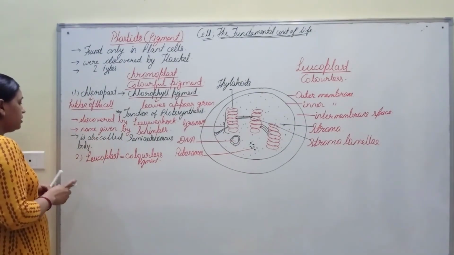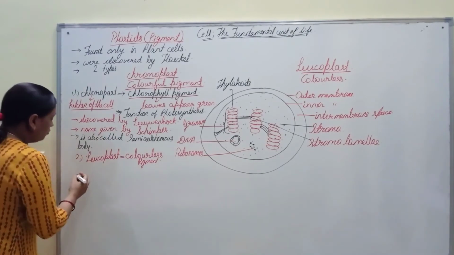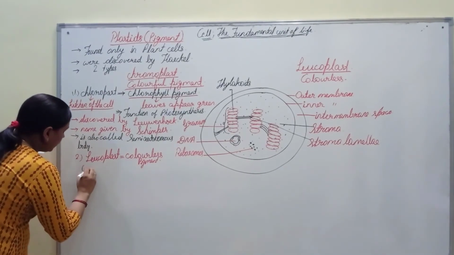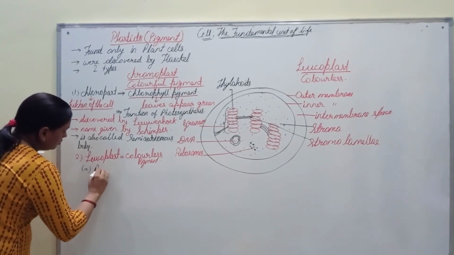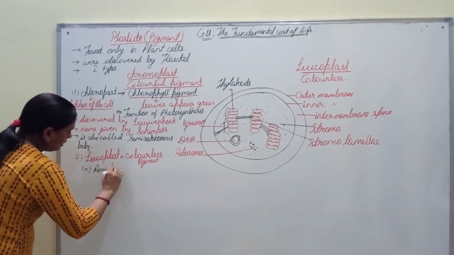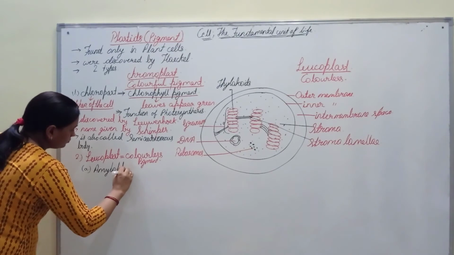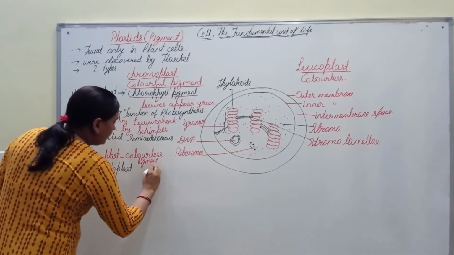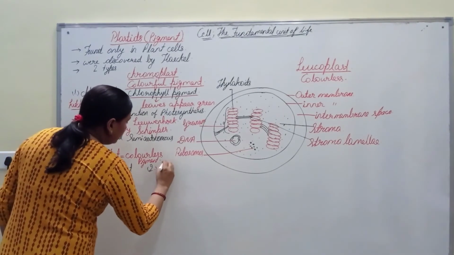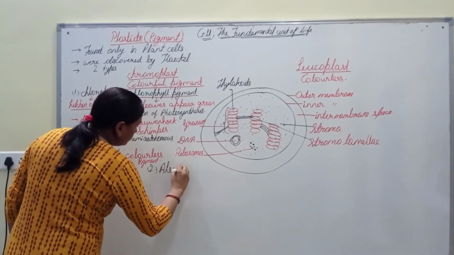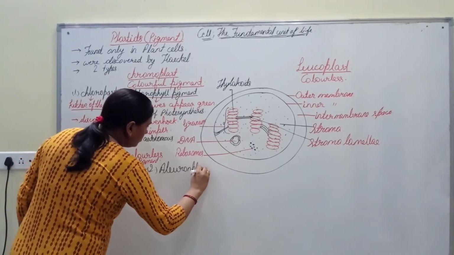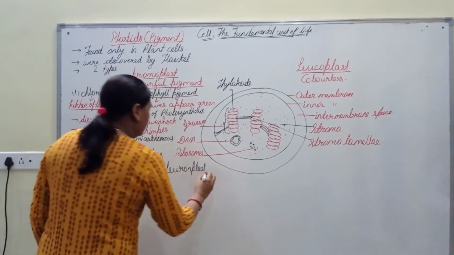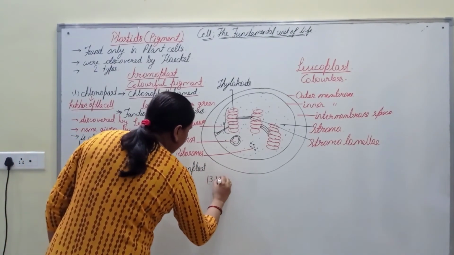On the basis of storing food, these are again of three types. First one is amyloplast, second one is aleuronplast, and third one is elaioplast.